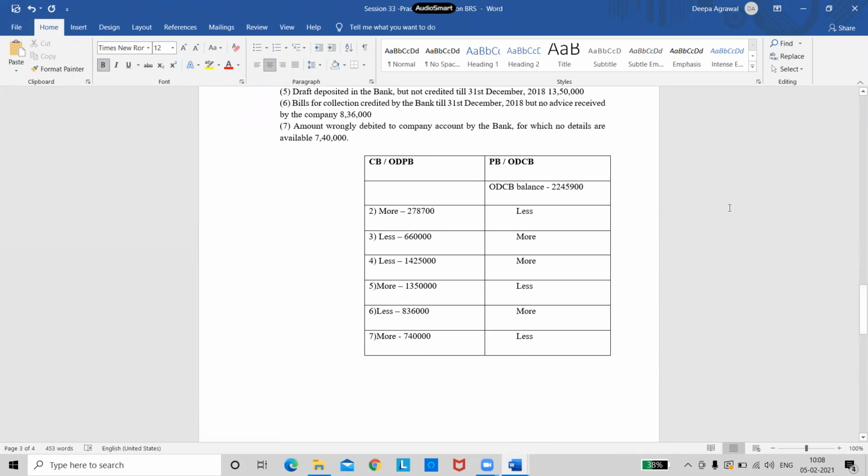First column. So I have to add the second transaction, the fifth one, and the seventh one. I have to deduct the third, fourth, and the sixth transaction. So 3 transactions to be added and 3 to be deducted. Now tell me one thing. I am starting here with overdraft as per cash book. So what will be my final answer? Which balance will I get?